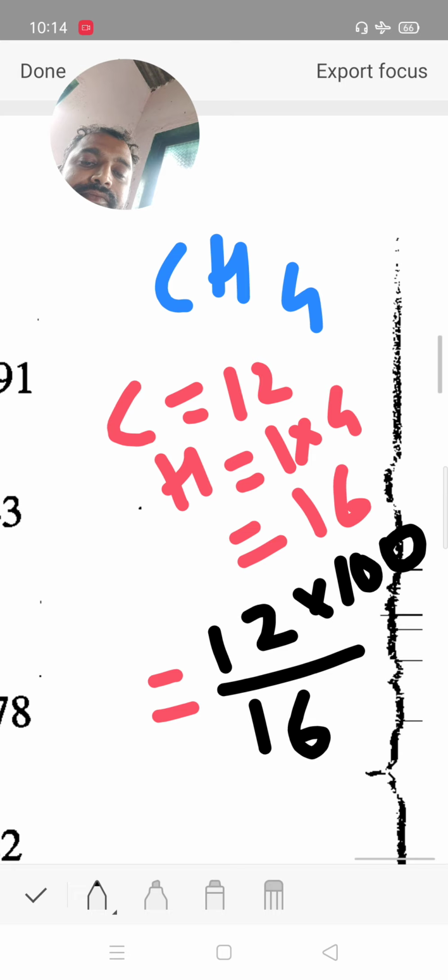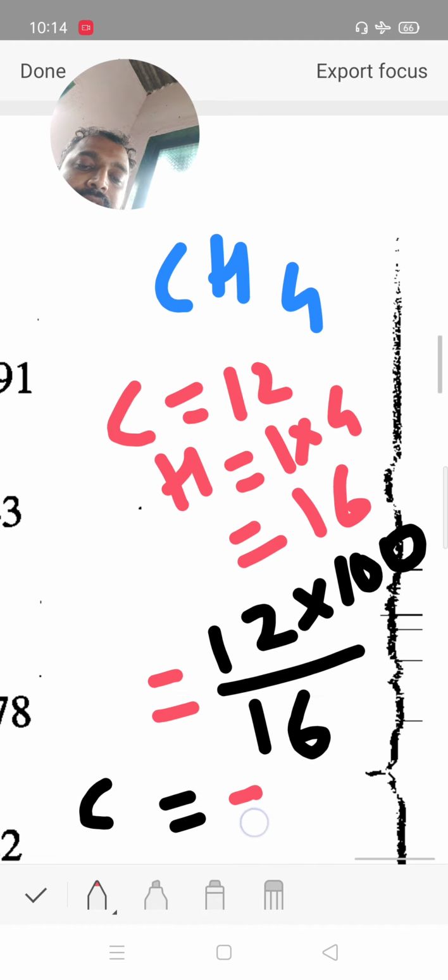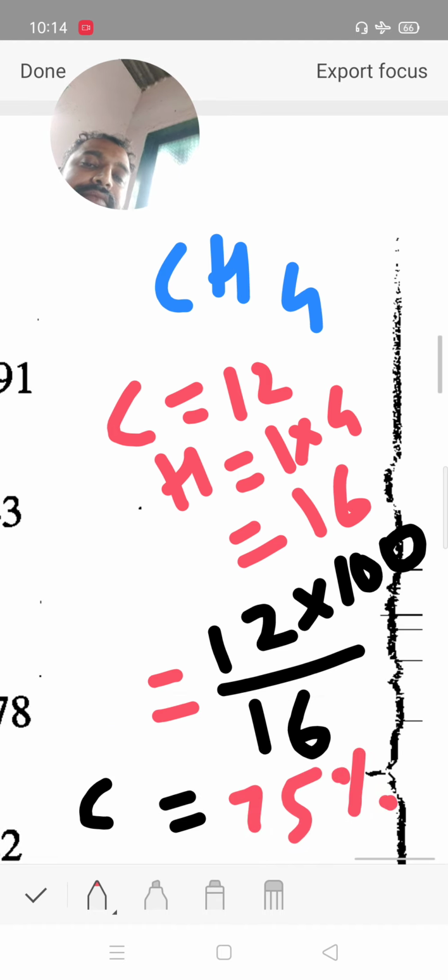Then the percentage of carbon is equal to 75%. Now the remaining 25% is hydrogen, because there are only two elements, carbon and hydrogen.